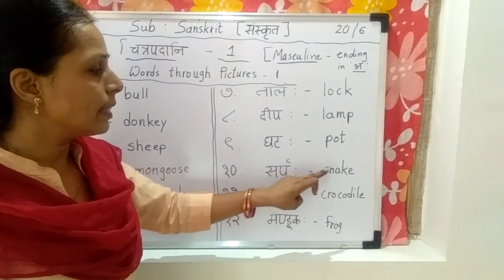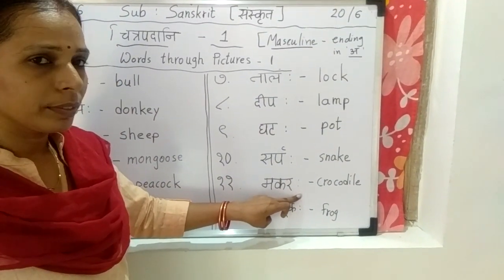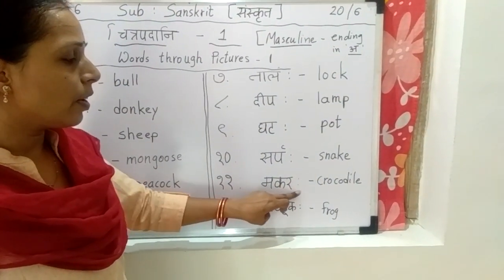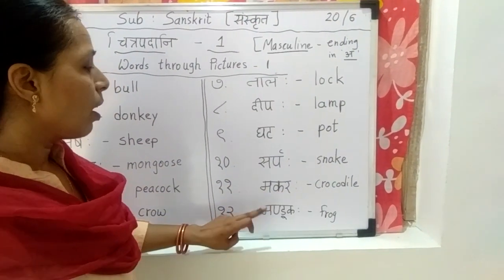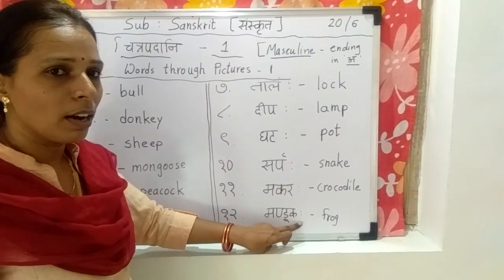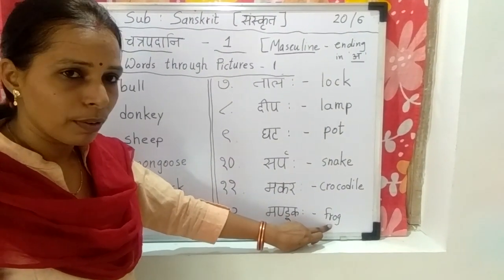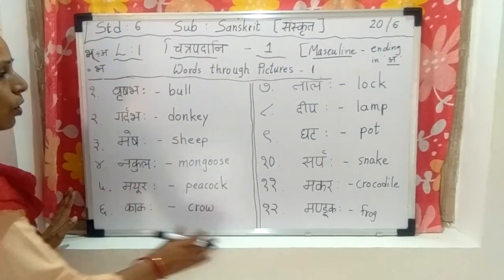Sarpaha means snake. Makaraha. Makaraha means crocodile. Mandukaha. Mandukaha means frog.